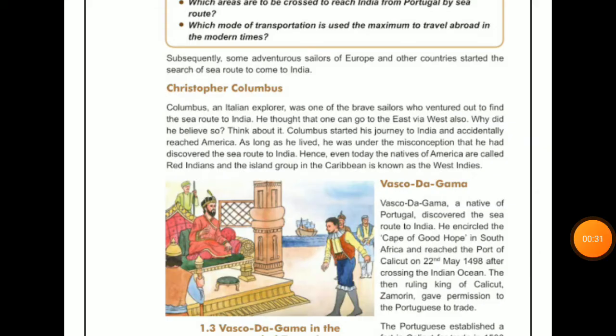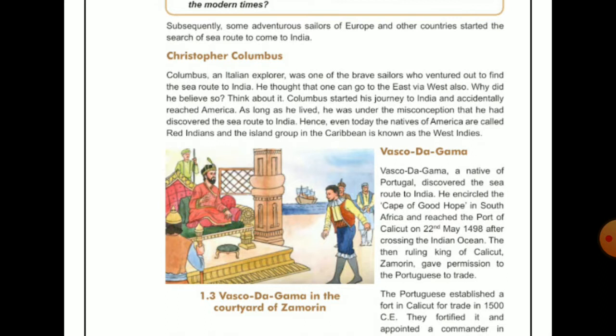Today we are going to discuss our next point, which is Christopher Columbus. Columbus, an Italian explorer, was one of the brave sailors who ventured out to find the sea route to India. Okay, one brave sailor whose name was what? Christopher Columbus, and he belonged to which country? He belonged to Italy.